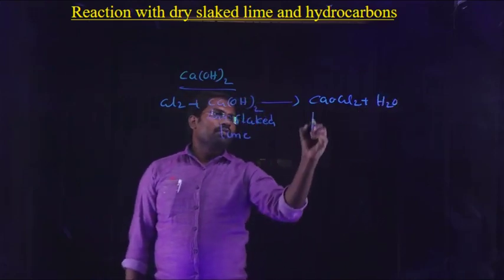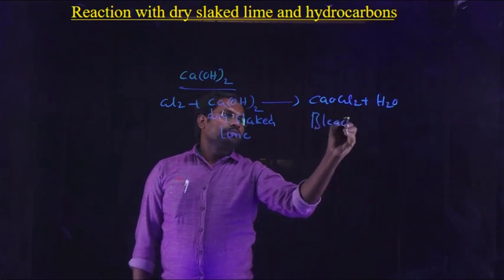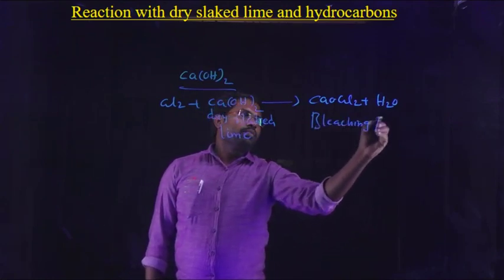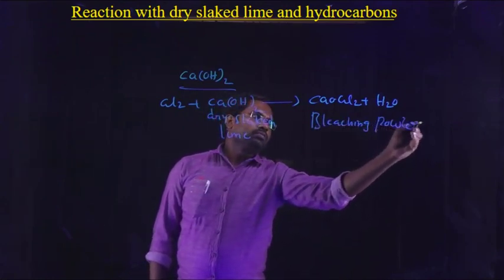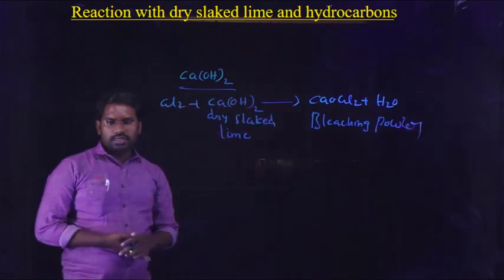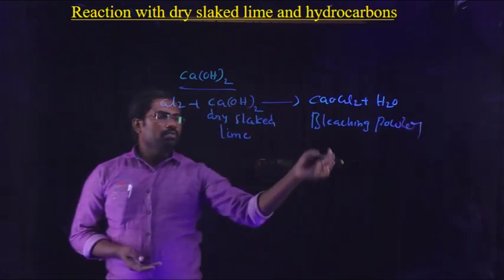So this is the formula for bleaching powder. So dry slaked lime reacts with chlorine to form bleaching powder.